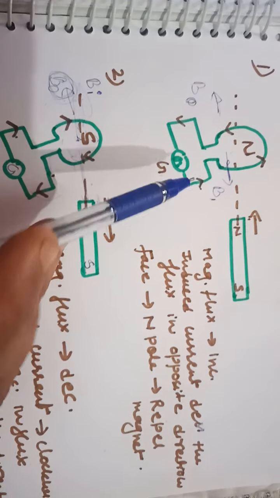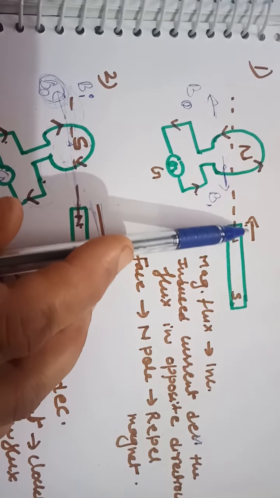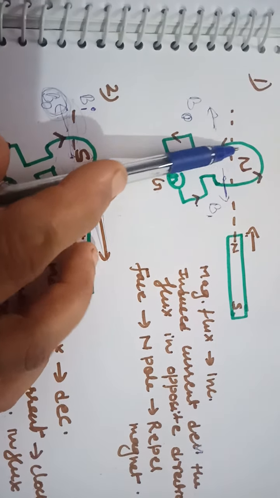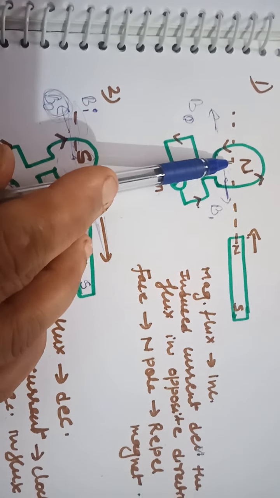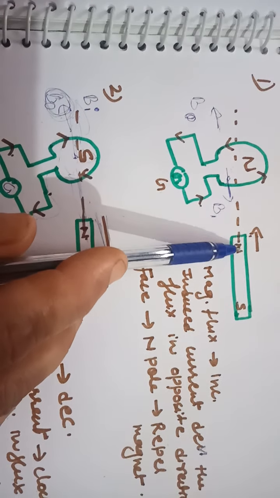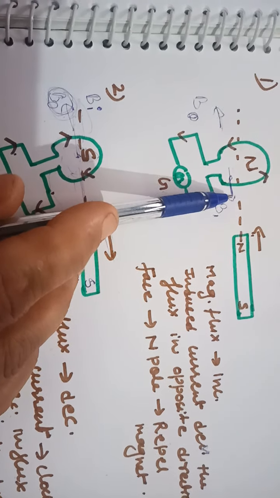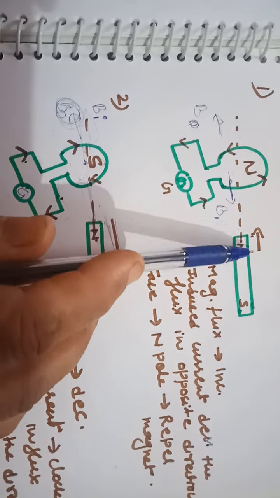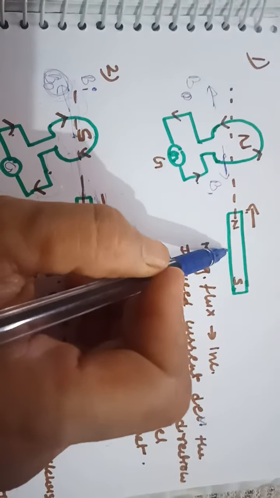How? You will see. Here in this case, the north pole of the magnet is coming towards the coil, and this face of the coil will behave like a north pole, and this produces a force of repulsion on the bar magnet. But you want to bring the bar magnet towards the coil against the force of repulsion. Okay, the force of repulsion will act this way, but you want to bring the bar magnet this way.